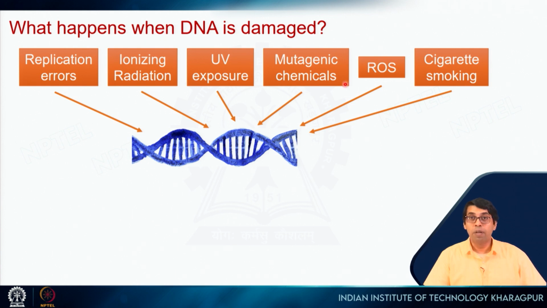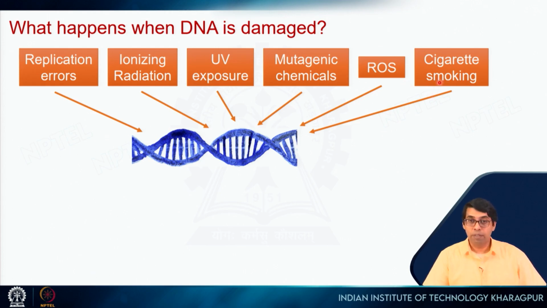There are also chemicals which are mutagenic. Mutagenic chemicals can cause mutations in the DNA. There are reactive oxygen species which arise due to certain reactions that happen in our body. They can also create mutations, and of course there are proteins and enzymes which deal with this type of reactive oxygen species. Cigarette smoking, so that's lifestyle, right?